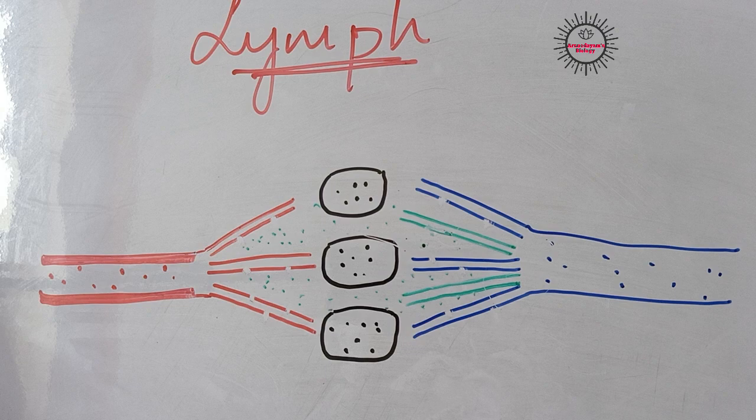Moving on to our next topic, that is lymph. So we have discussed about blood, isn't it? Blood is a fluid connective tissue. Okay, it helps in the transportation of various substances from one part of our body to the other part. So just like blood, lymph is also a fluid which also helps in the transportation of substances.